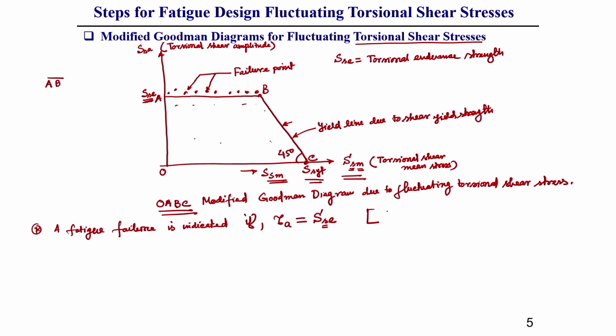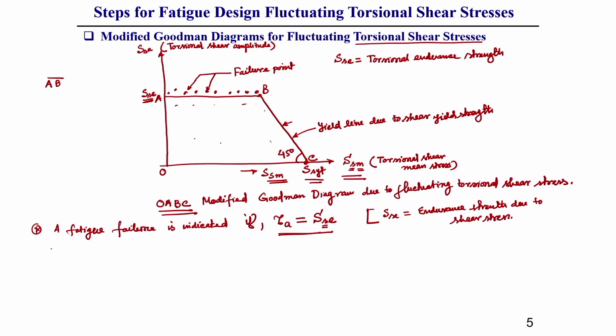So, what is S_SE? Endurance strength due to shear stress. This you should keep in mind. This is one criterion: once tau A is equal to the endurance strength due to shear, then it is subjected to fatigue failure.